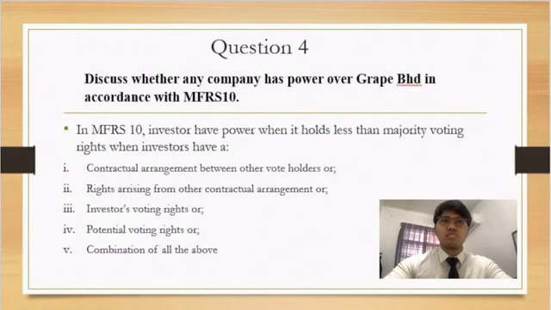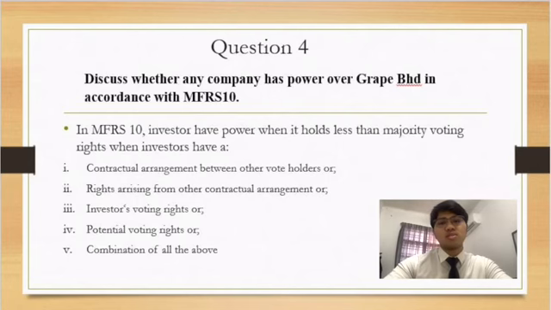So Apple argues that they have power because Apple Berhad has more voting rights than Coconut Berhad, and Coconut Berhad disagrees with Apple that they have power over Grade.